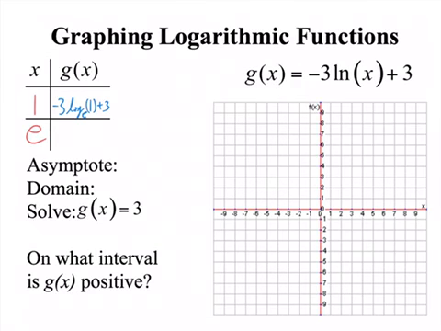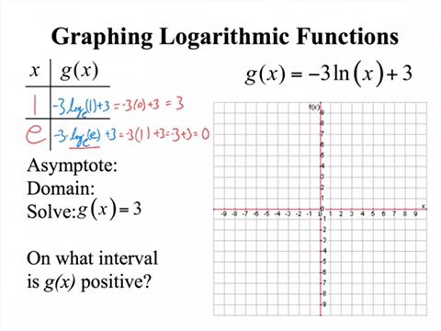Now make sure that the 1 goes inside. When you do that, you get negative 3, and log base e of 1 is 0, and then we add 3. So we get 3. All right, the next one I have is negative 3 times log base e of e plus 3. For this one, I get negative 3 times 1 plus 3, which is negative 3 plus 3, which is 0.